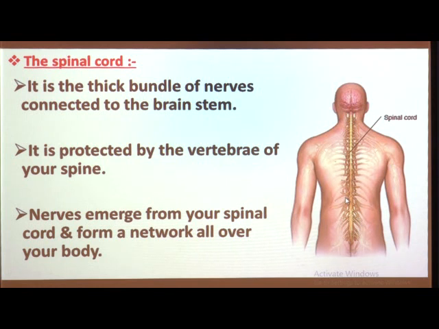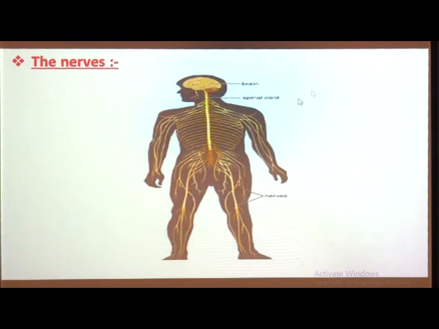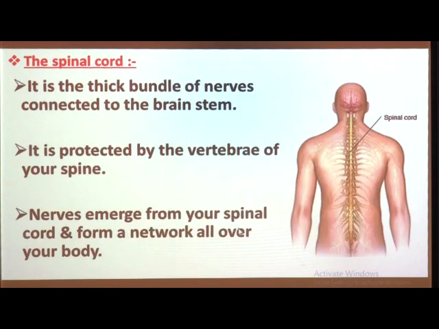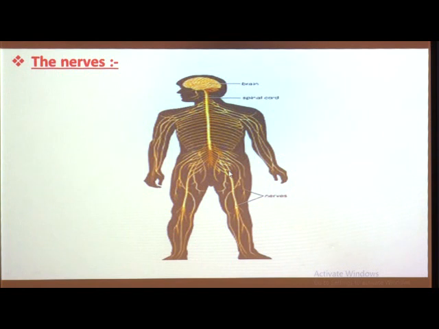Now, see about the third part of the nervous system, that is the nerves. In this picture you can see these different types of nerves. This yellow colored wire-like structure is the nerves that are present in our body.